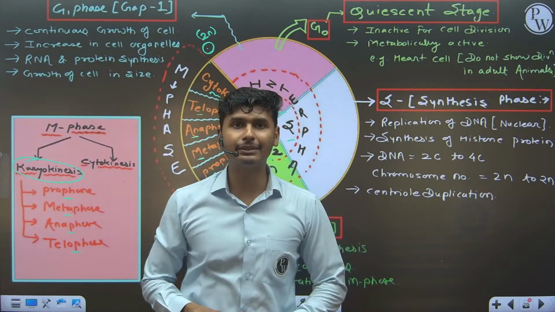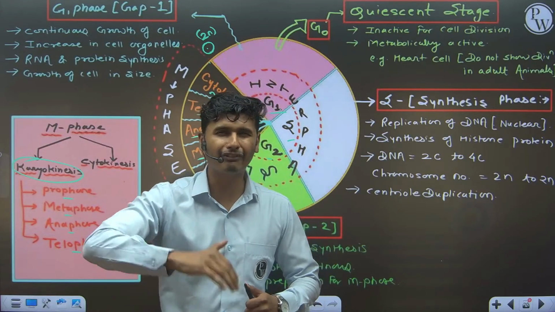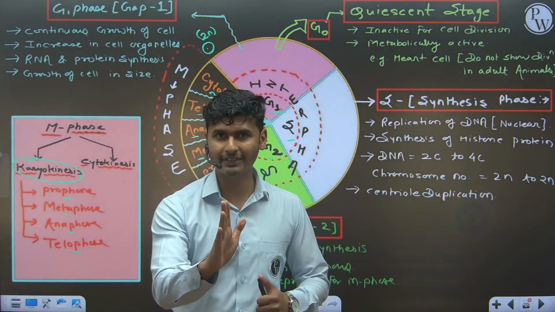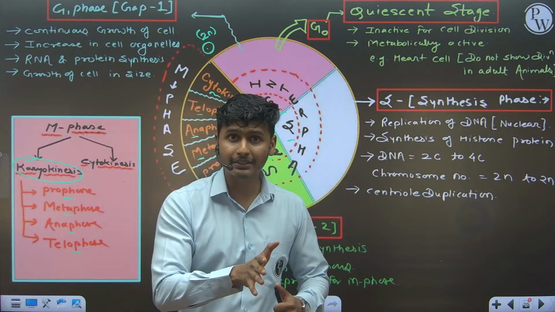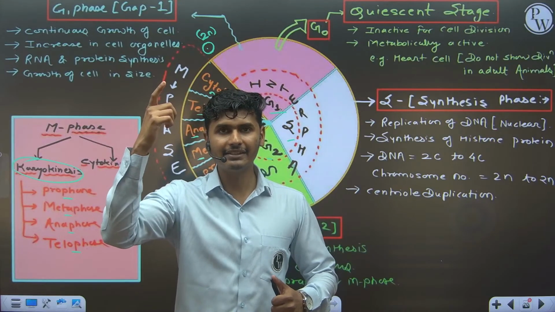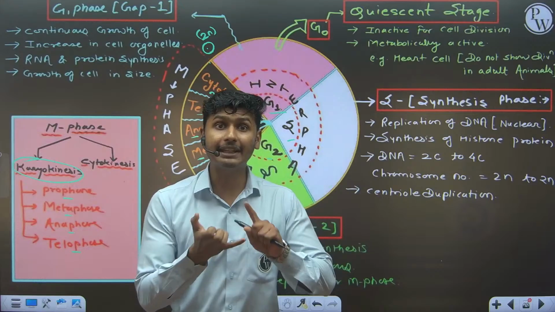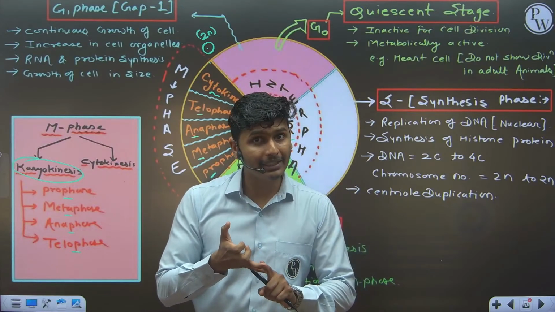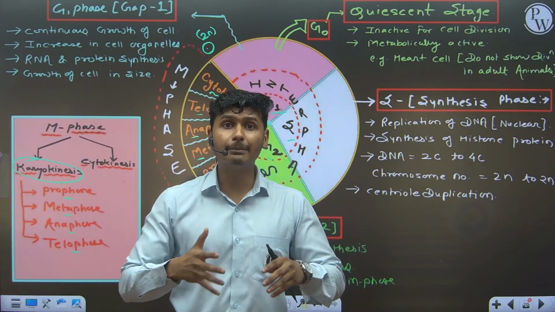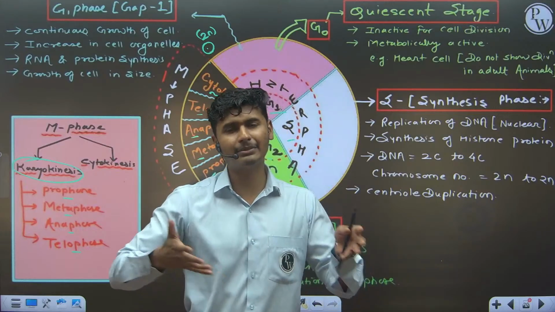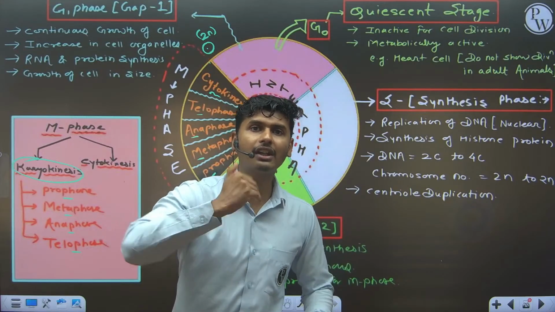RNA and protein synthesis also take place. Now, which kind of protein is synthesized in the G1 phase? You know that after G1 phase, the S phase comes. S phase means the synthesis phase. In this synthesis phase, DNA replication takes place. So in G1 phase, the proteins synthesized are helpful for S phase, like helicase, DNA polymerase, ligase, and single-stranded binding proteins. Those are enzymes, and all enzymes are proteins. So those are the enzymes or proteins synthesized in the G1 phase for S phase.